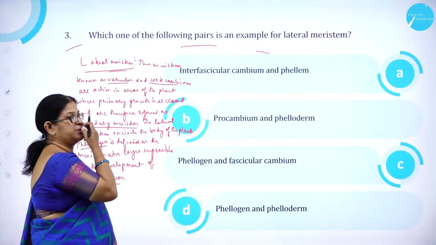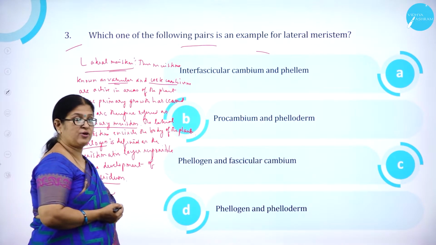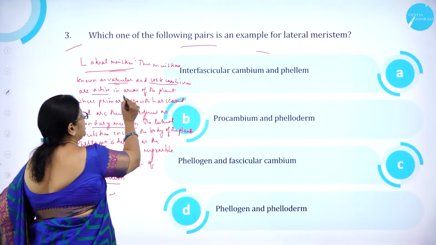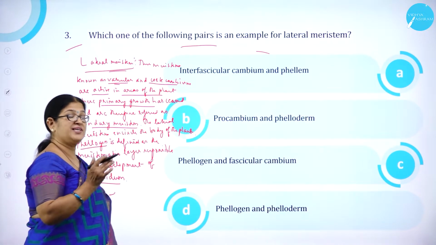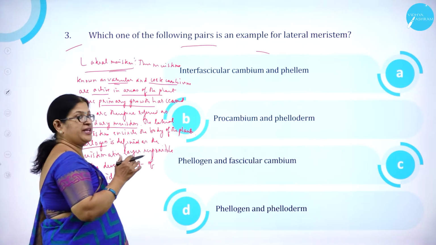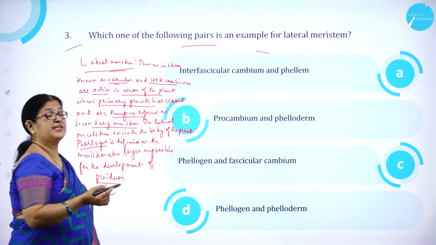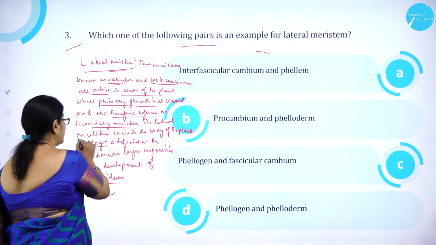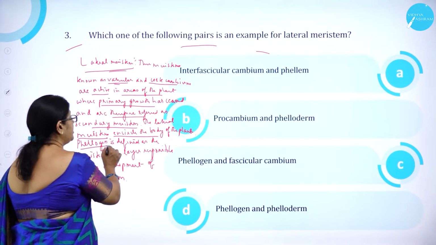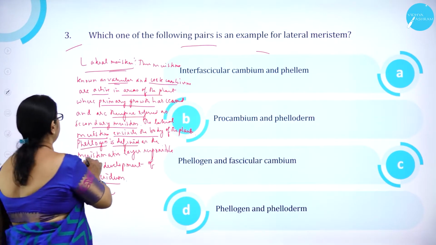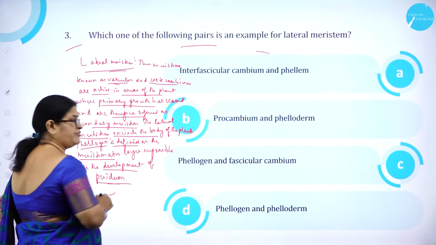Lateral meristem, as you know, these meristems are known as vascular and cork cambium, and they are active in the areas of the plant where primary growth has ceased. So they are active in the area where primary growth has ceased and are therefore referred to as what? Secondary meristems. So the lateral meristem encircles the body of the whole plant, and phellogen is defined as the meristematic layer responsible for the development of periderm.